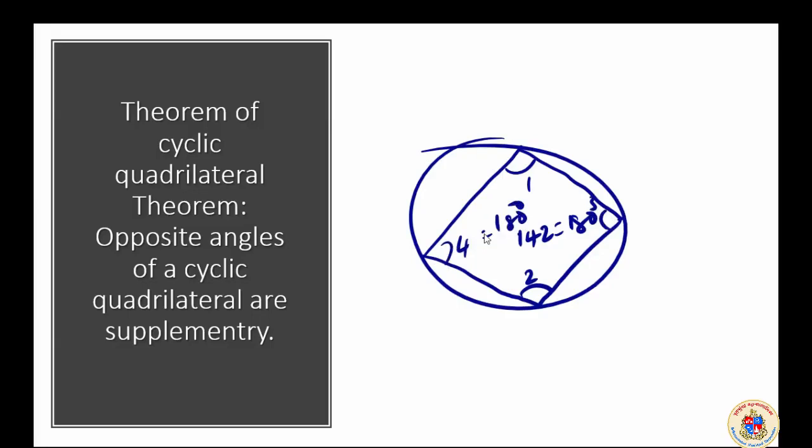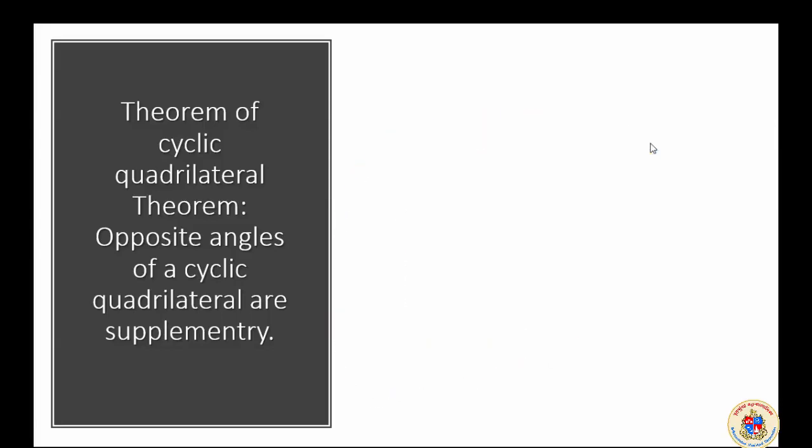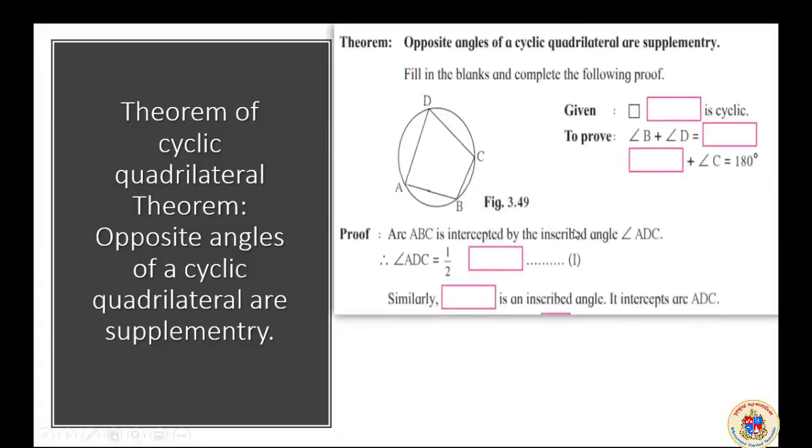This is the theorem of cyclic quadrilateral. Now your textbook has given proof of it, and stepwise you have to solve it also. Solve it means to make ourselves confident that what is said, theorem of cyclic quadrilateral, where opposite angles of a cyclic quadrilateral are supplementary, मतलब 180 डिग्री, ये प्रूफ किया तो हम ज़्यादा बिलीव करते हैं. So that is what is given in the textbook. Let me take you there. This is your textbook.